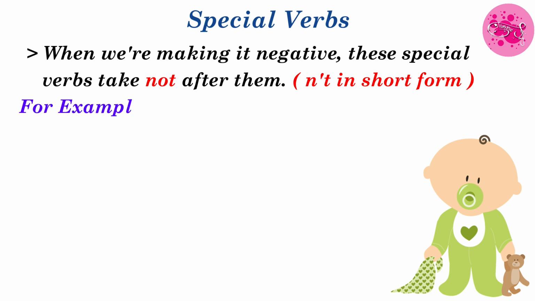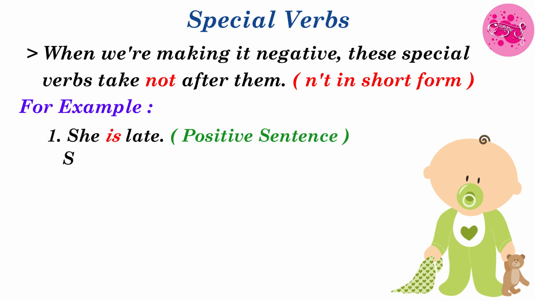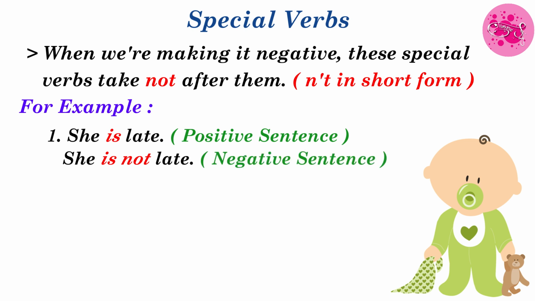For example, she is late. This is the positive sentence. Okay. She is not late. This is a negative sentence. Here I have added not. Okay. So when we add a short form of not, the sentence will be she isn't late.